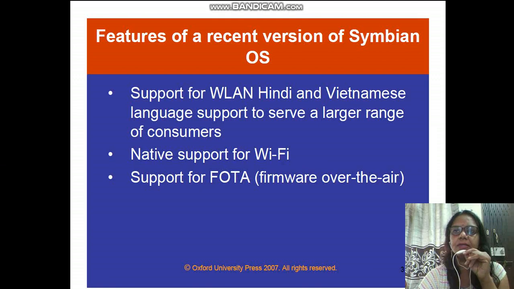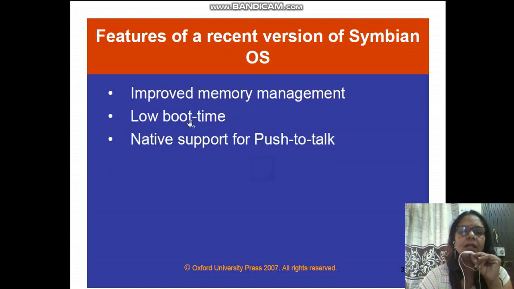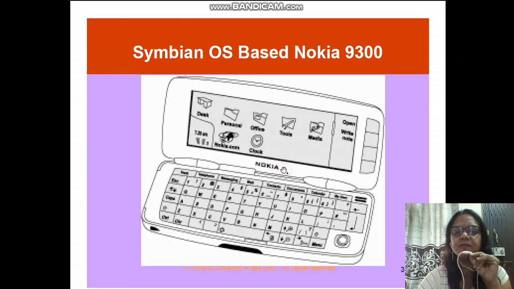or we can say that your microwave ovens, smart TVs, or smart washing machines, where you have sensors attached. You just set the information and it works. That is an embedded system when we talk about the firmware. So improved memory management, low boot time, that means it takes less time to start up the system. Native support for the push to talk type of feature.